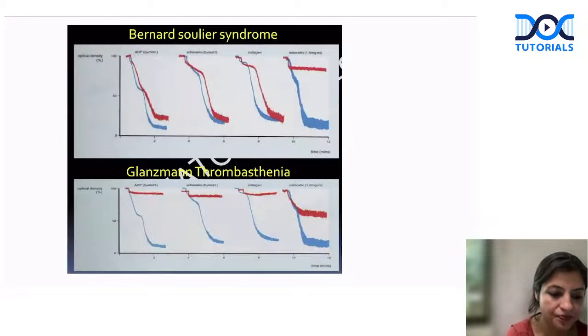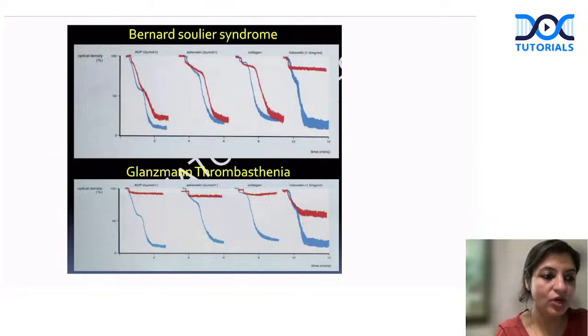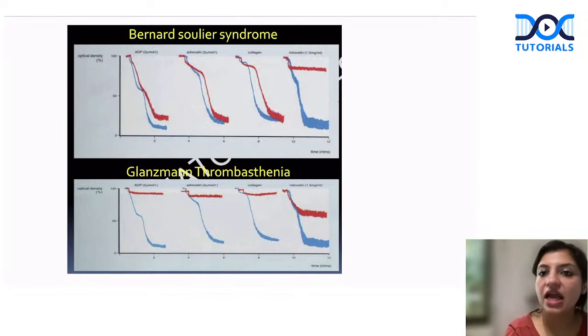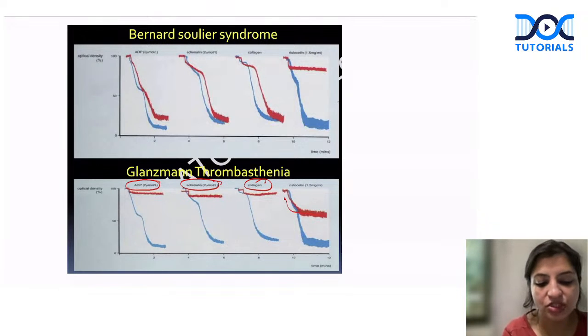Yes? Okay. So anybody who can identify what is this plot? What is this test which is shown here? Anybody who can tell me this quickly? Quick, guys. Guess. Anybody? Yes. So this is platelet aggregometry. Okay, that's how they give you the graph. See, if there is no aggregation with ADP, adrenaline, collagen, no aggregation with anybody, but some aggregation with ristocetin is still there, this is Glanzmann thrombasthenia.